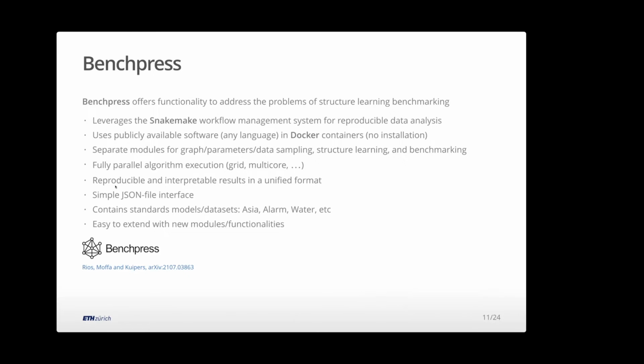And the neat thing is it's done with these JSON files. So everything I need to look at is in these simple files. All the details I have for my benchmarking are stored in one of these files. And this and the results can be easily shared. And then the nice thing is because it's modular, now you can easily add new modules, new functionality, and I'll get to that at the very end.